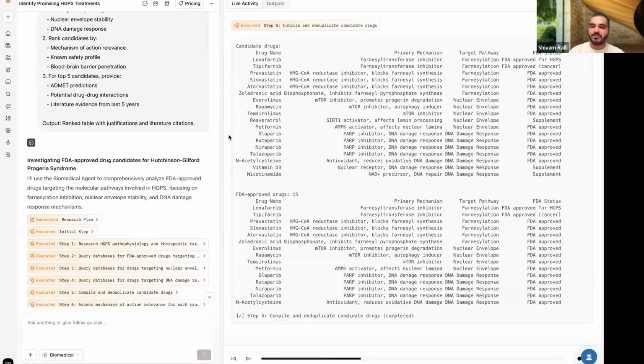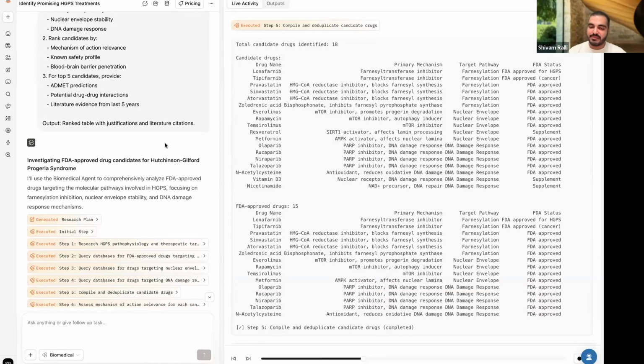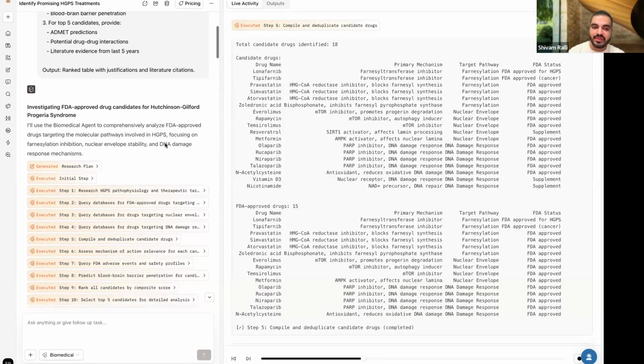What is important in the biomedical agent is to ensure that your prompt is on point. Something we discovered while experimenting, as mentioned before, is if you do not give enough depth, it will end up giving you a wrong answer many a time, because it assumed that you were asking for something else, not what you were asking. So if the prompt is good and in depth and you give it a structure, you'll always get a good answer, one that is grounded with all the information and research that this agent can do.